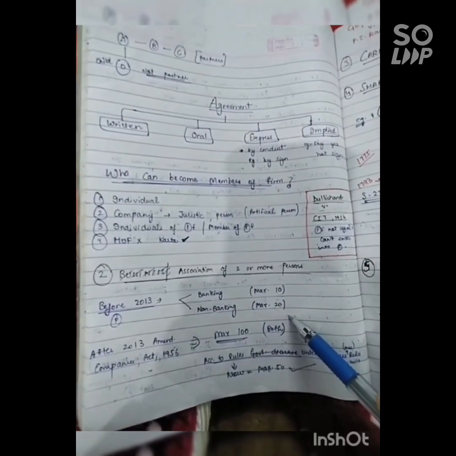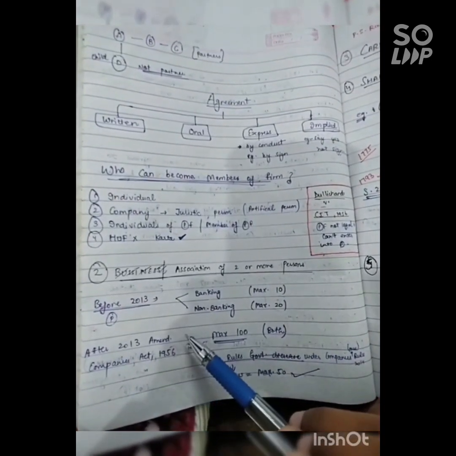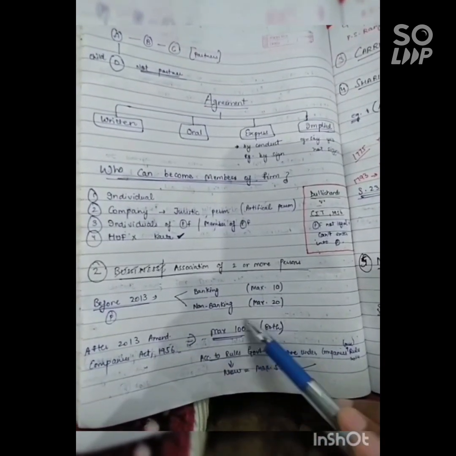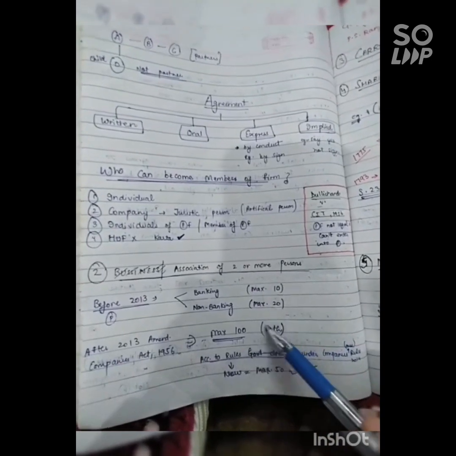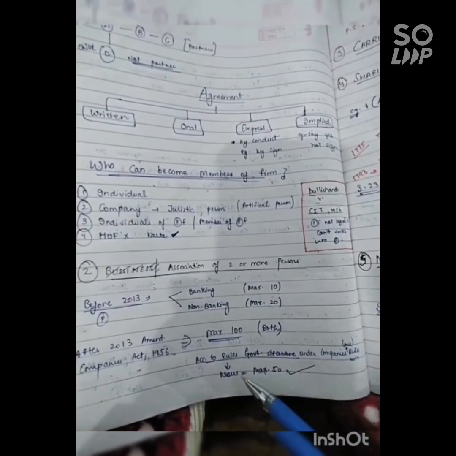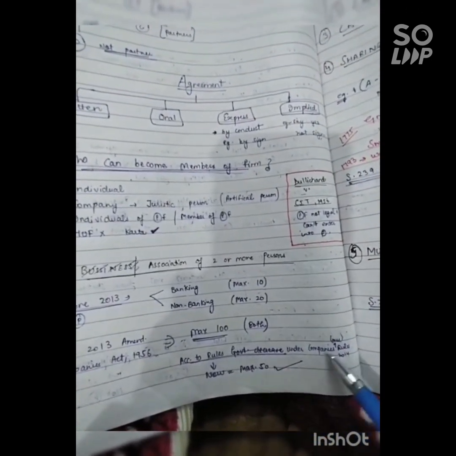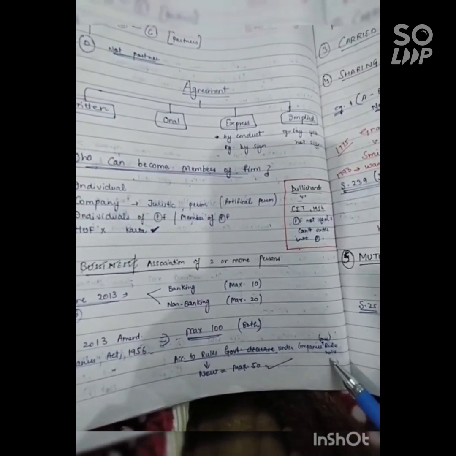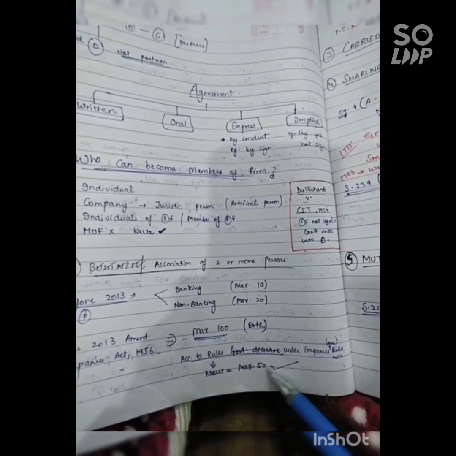But after the 2013 amendment of the Companies Act 1956, the maximum number is 100 for both categories. Then according to the Companies (Miscellaneous) Rules 2014, the maximum number can be 50.